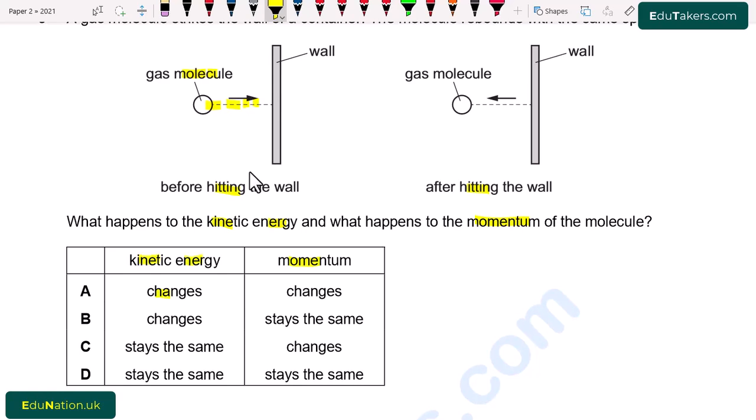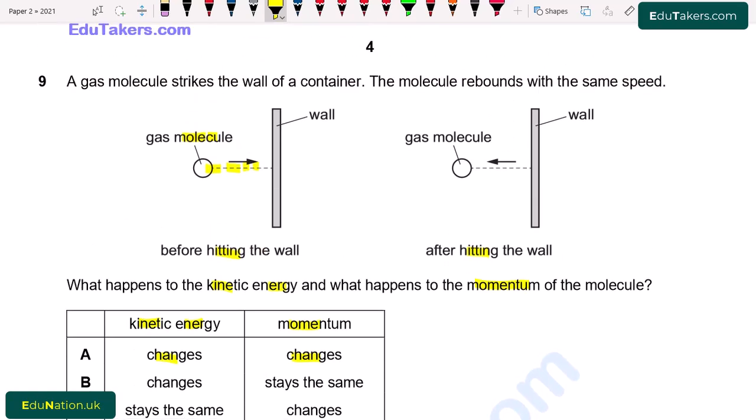MCQs. A. Changes, changes. B. Changes, stays the same. C. Stays the same, changes. D. Stays the same, stays the same. So first of all, kinetic energy here remains the same, it does not change.